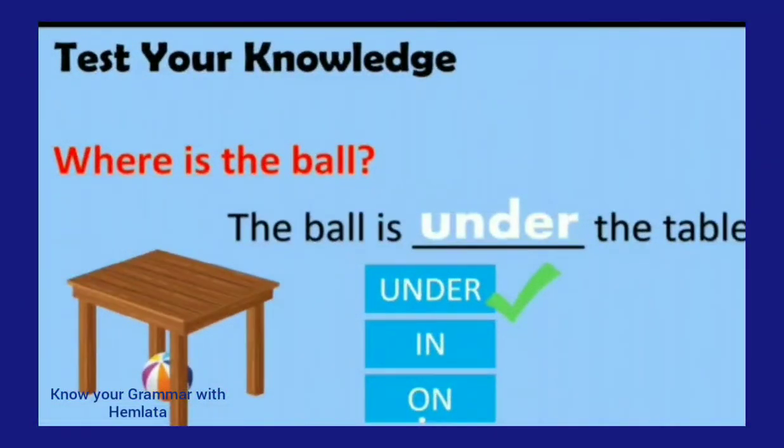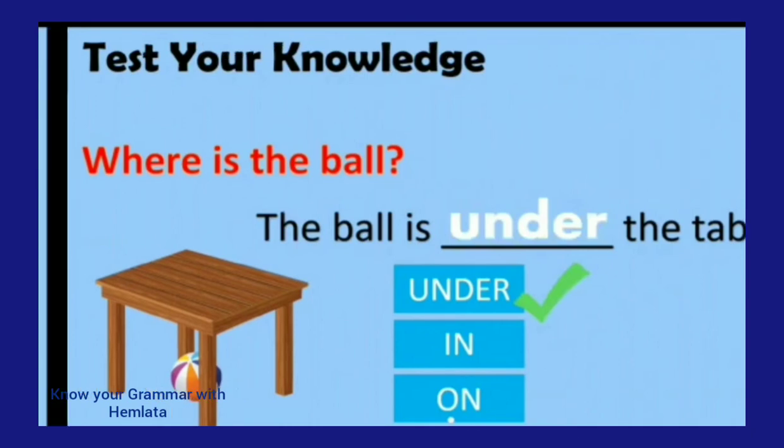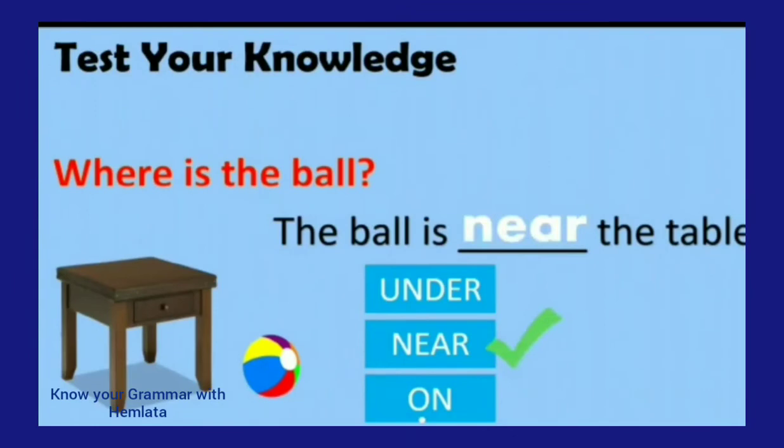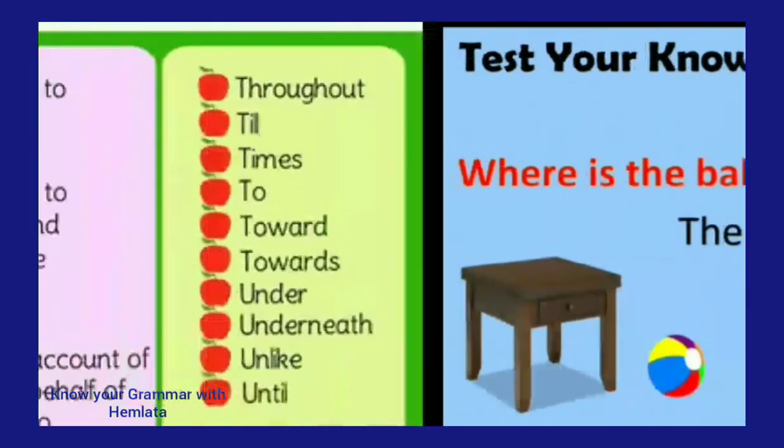Now next, the ball is dash the table. So where is our ball? Under the table. That's why we will use under. Now the ball is dash the table. Now the ball is not under the table, not on, not in. That's why we will use near. Near means close by. That's why the sentence will be the ball is near the table.